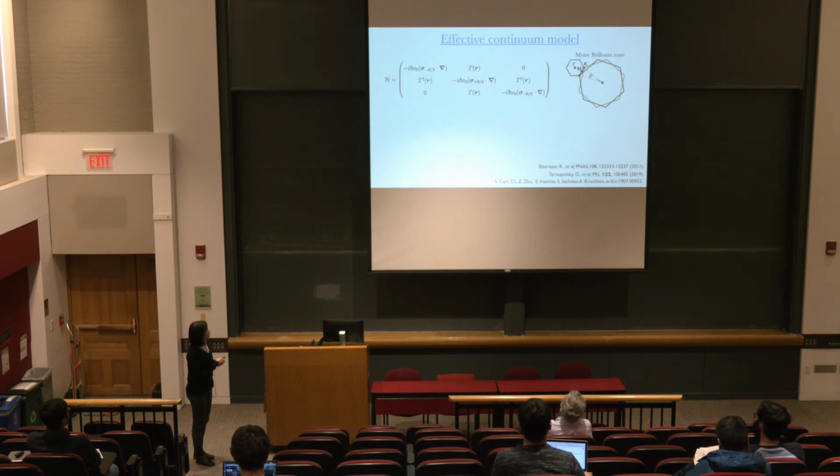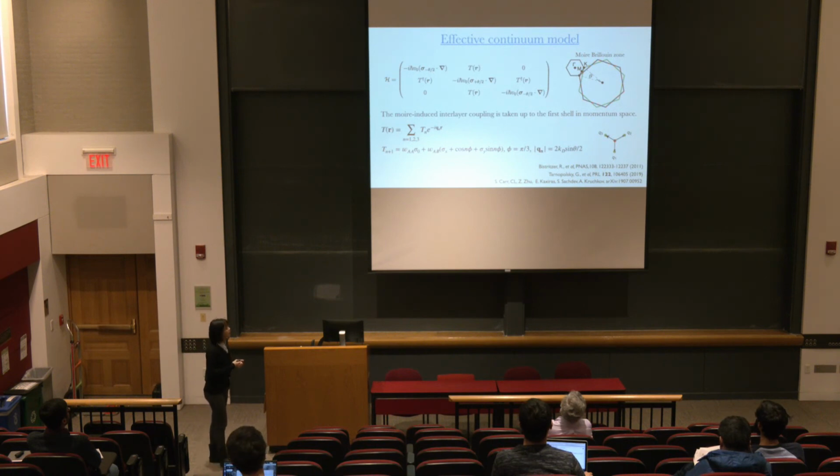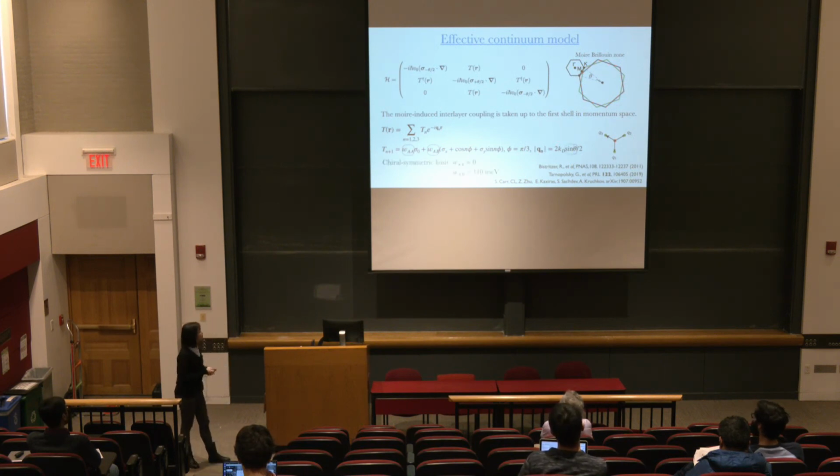And also this T is the interlayer coupling, which is taken up to the first shell in the momentum space, like here. Actually, there are only 3 factors that have effect in this system. This is the interlayer coupling between AA sides, between AB sides, and the twist angle theta, which appears in T and also in these monolayer Hamiltonians.